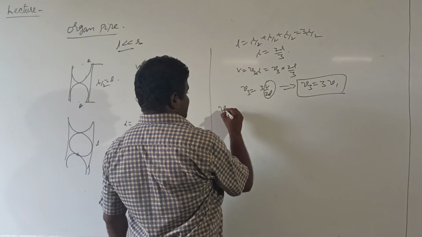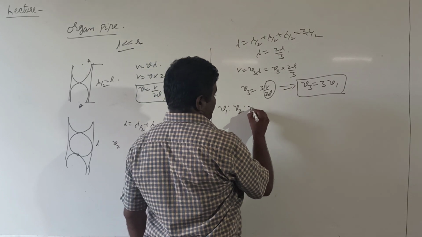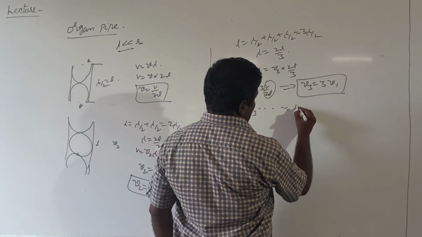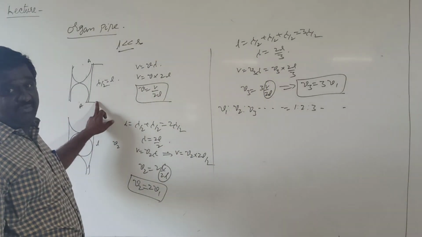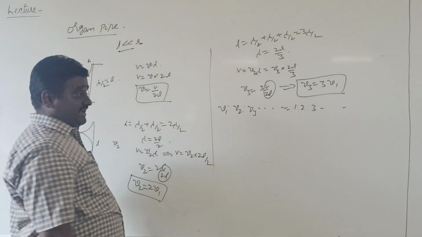The ratio of the frequencies mu1 is to mu2 is to mu3 and so on equals 1 is to 2 is to 3 and so on. In the open pipe formation of standing waves, let me consider the end correction.